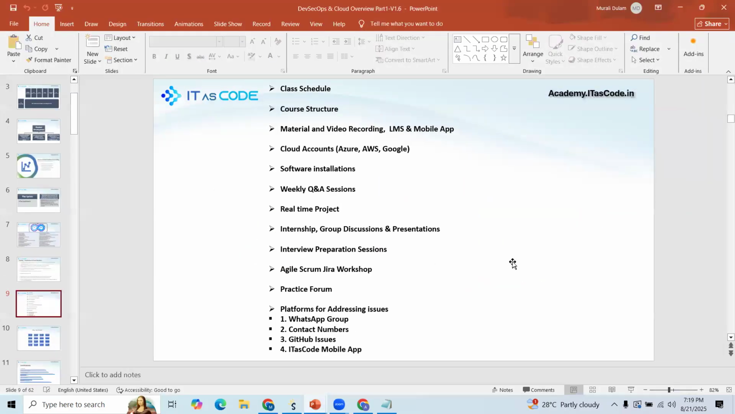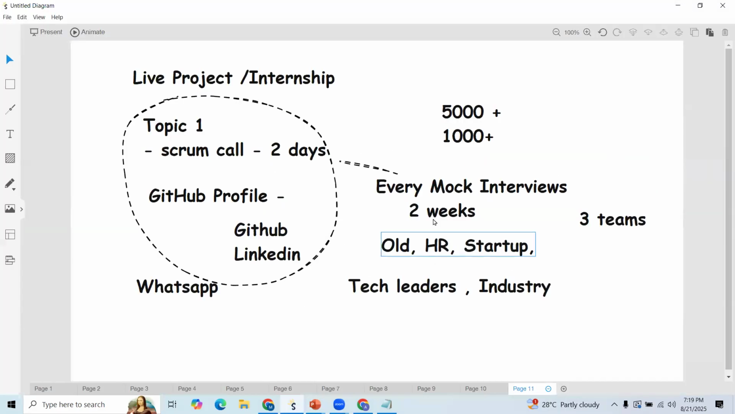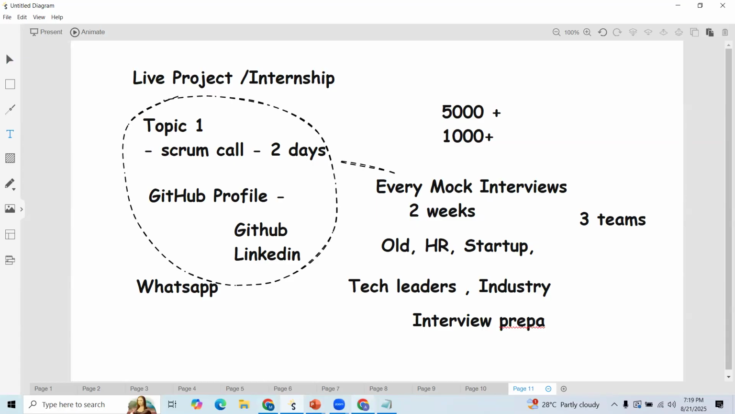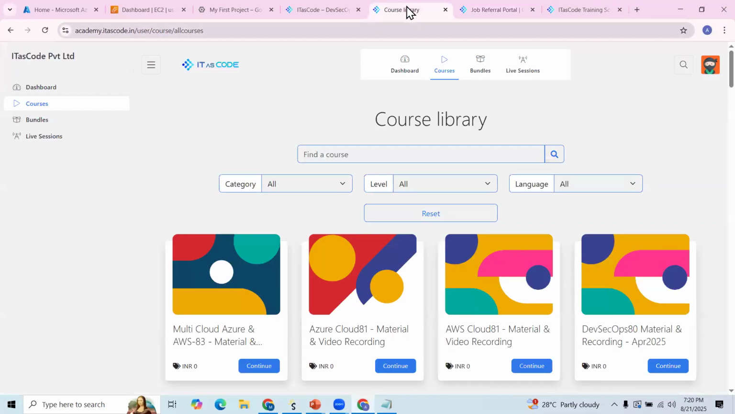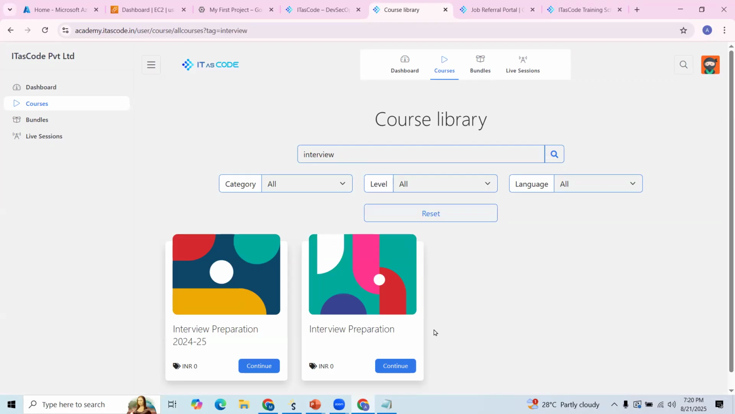Next, interview preparation. Once you complete mock interviews, we get some idea about which candidates are strong and who are weak. For those with weak points, we conduct a separate session, which we call interview preparation sessions. You can see this course also. There is a course assigned particularly for interview preparation, the old one as well as the new one.